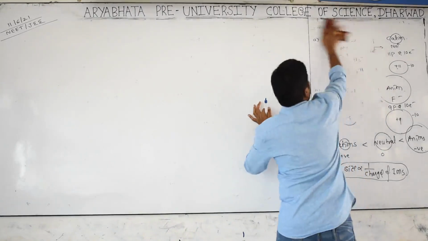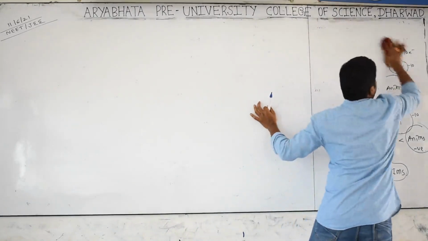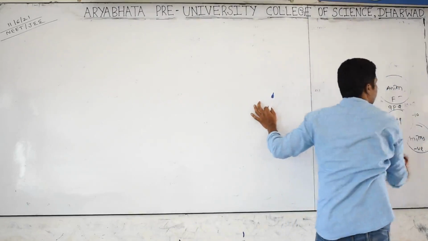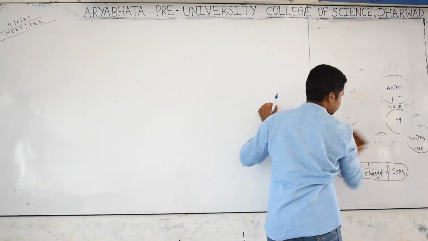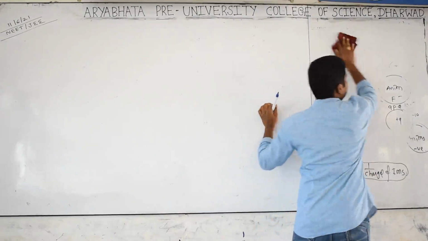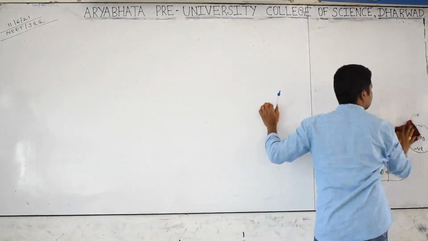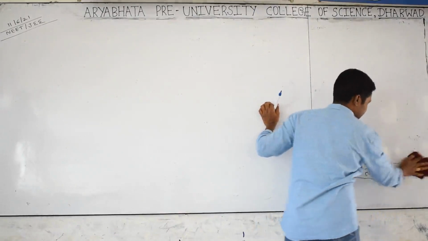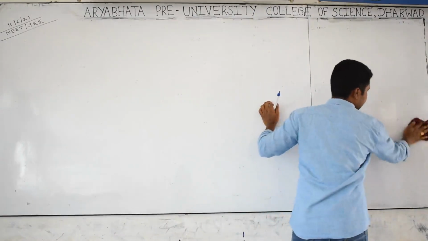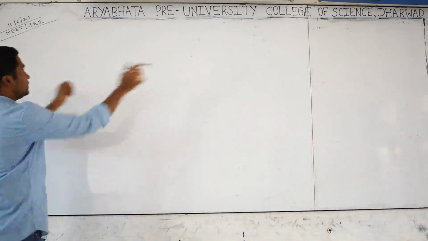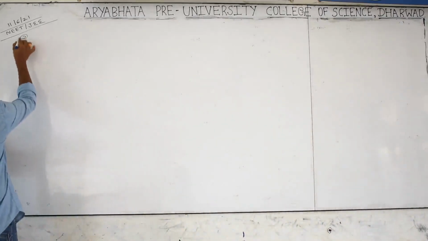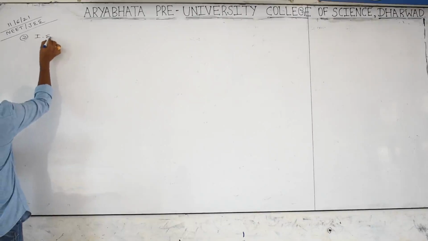Another periodic property is ionization energy. So what is the ionization energy and what factors are we getting? We will discuss everything. See carefully. Come to this. The second periodic property is ionization energy.